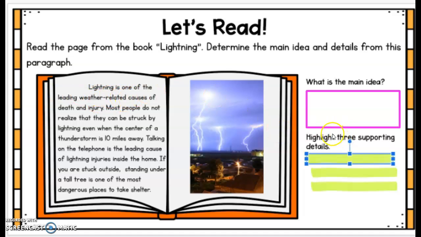And then you're going to highlight 3 supporting details, 3 things that back up the main idea. Lightning is one of the leading weather-related causes of death and injury. Want to make sure that we choose something that relates back to our main idea. For example, talking on the telephone is the leading cause of lightning injuries inside the home. That is a supporting detail for our main idea. So you're going to move this highlighted piece over that sentence. It's okay if it doesn't cover the whole sentence.